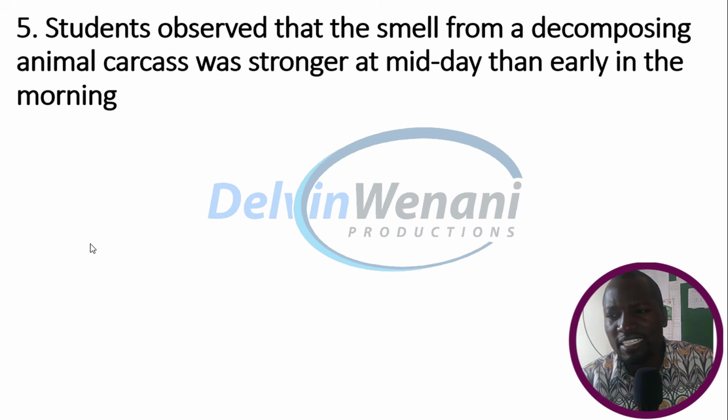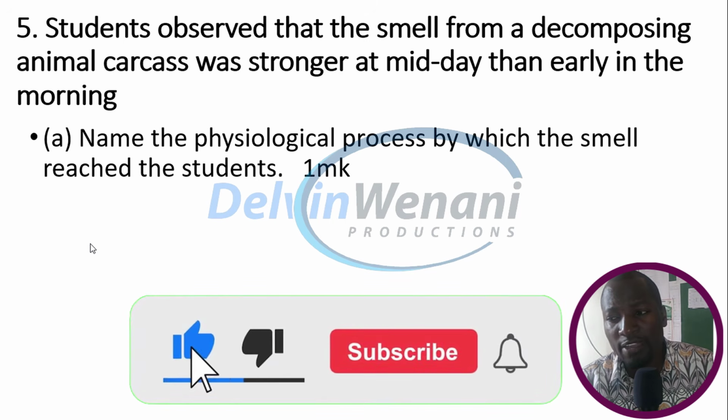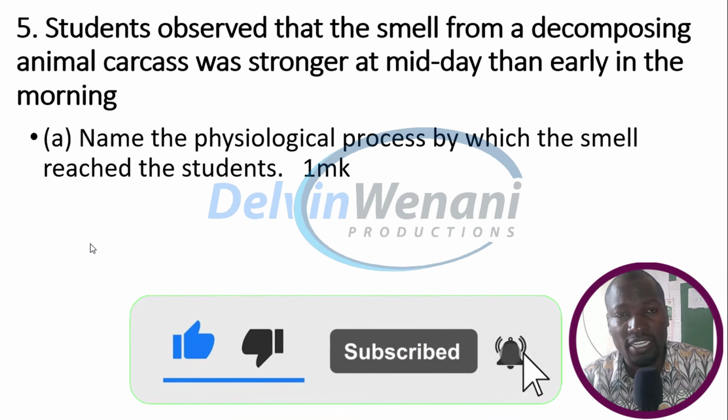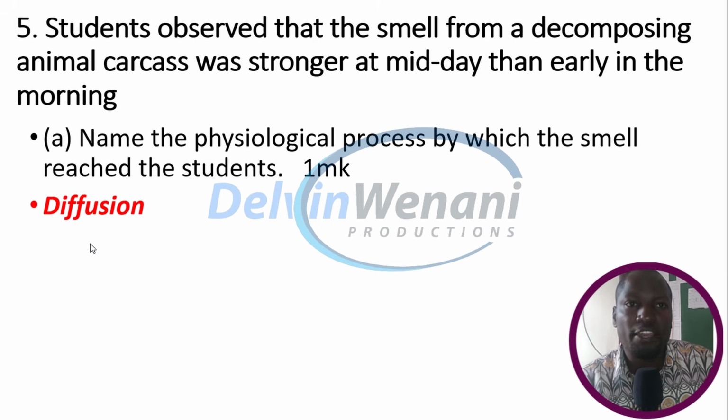Students observed that the smell from a decomposing animal carcass was stronger at midday than early in the morning. Why? Name the physiological process by which the smell reached the student. And this is by diffusion.